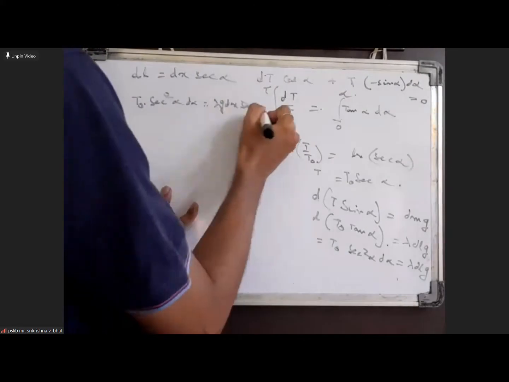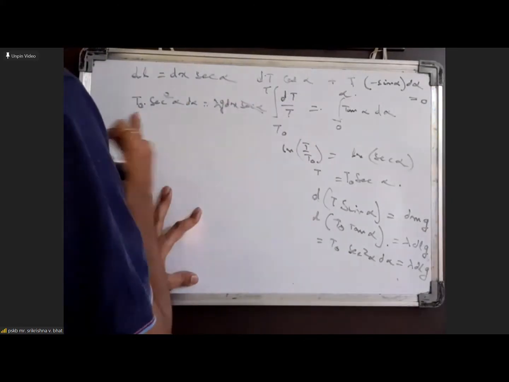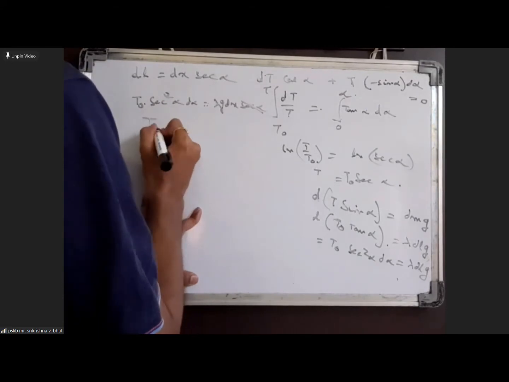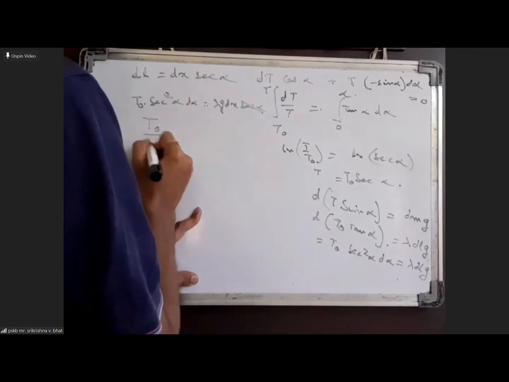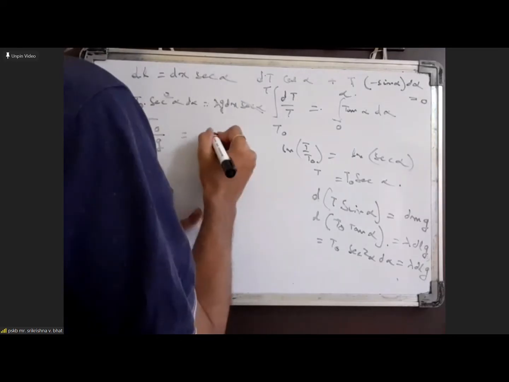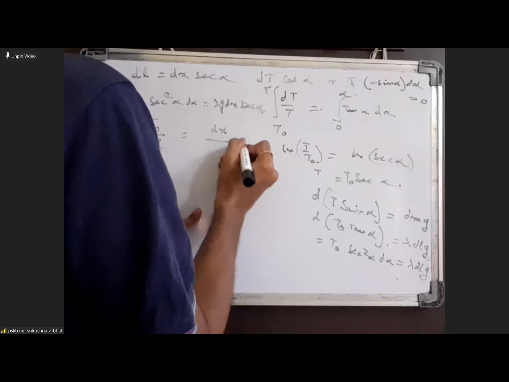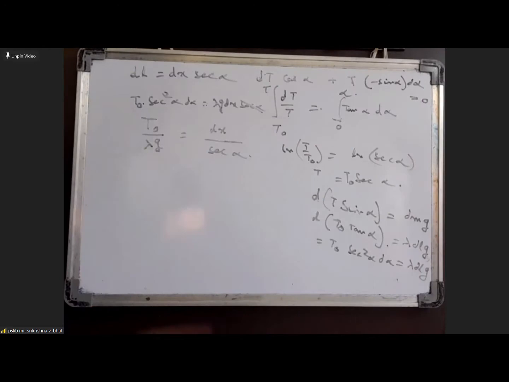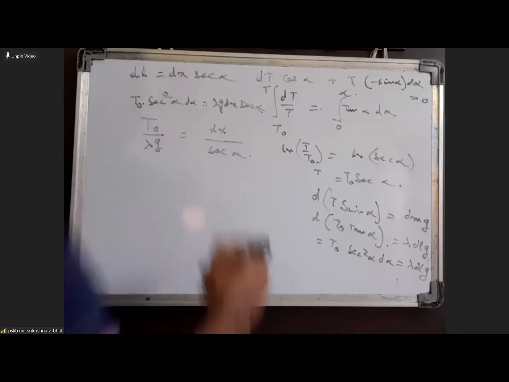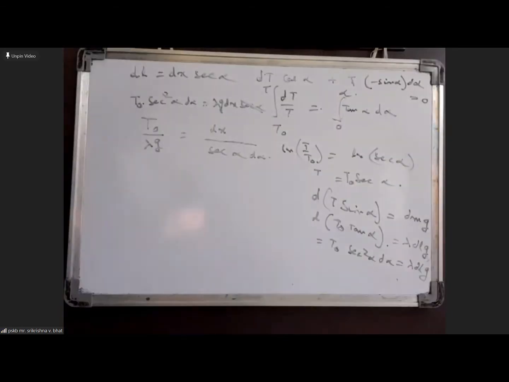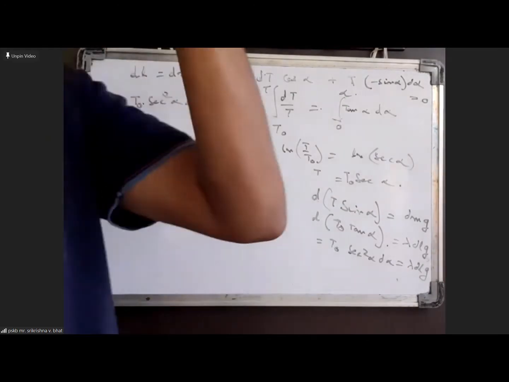So you will cancel off one secant alpha, and you will get t naught by lambda g, that should be equal to dx by d alpha into secant alpha. So this is a relation we get of dx and secant alpha.